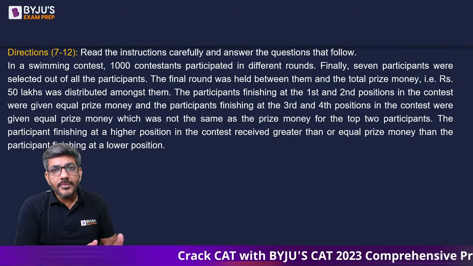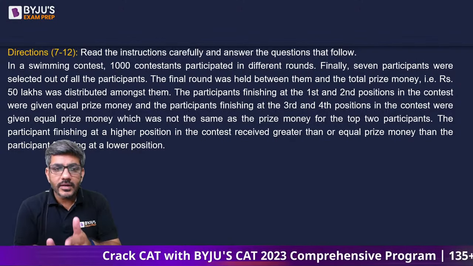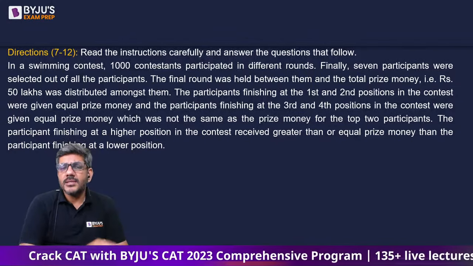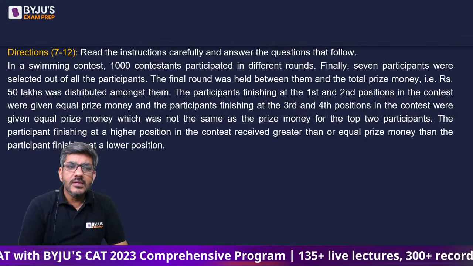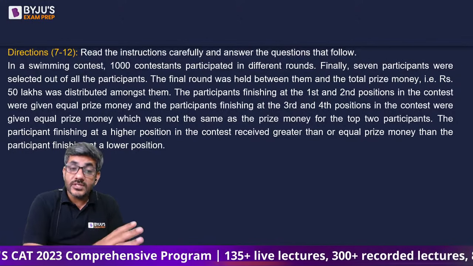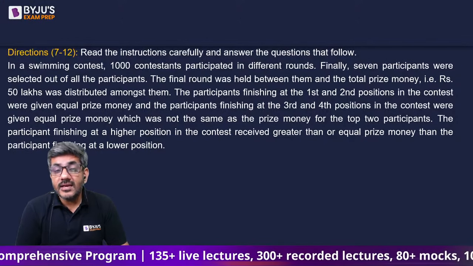So first two people got equal money, next two people got equal money, which was not the same as the prize money given to the top participant. The participants finishing at a higher position received greater than or equal prize money.